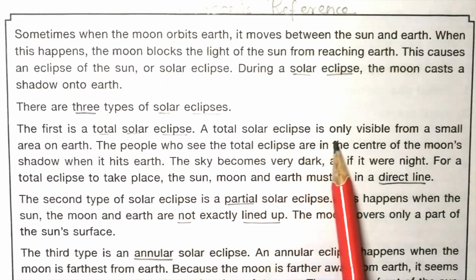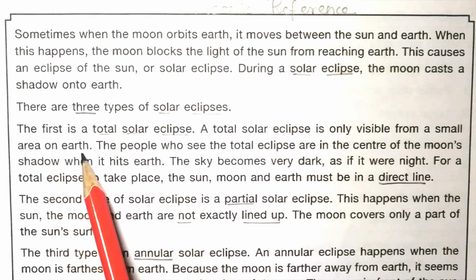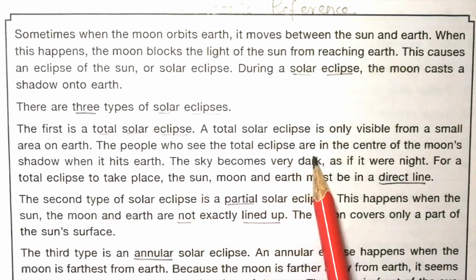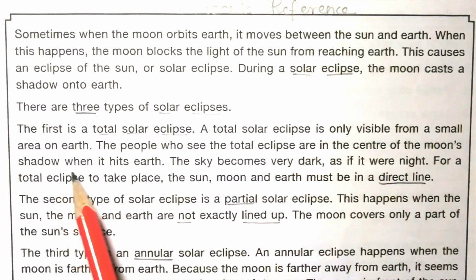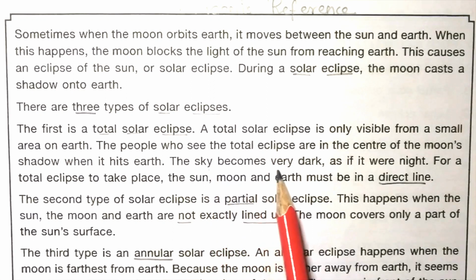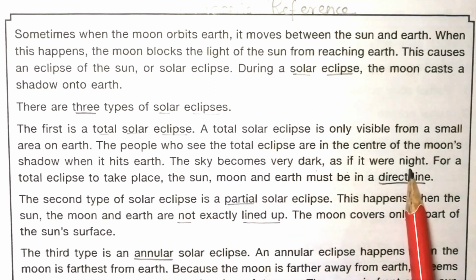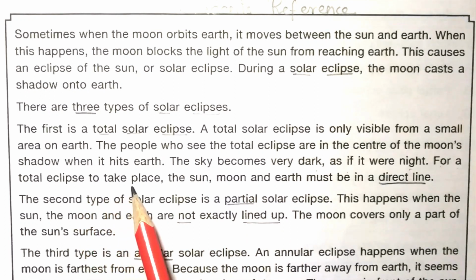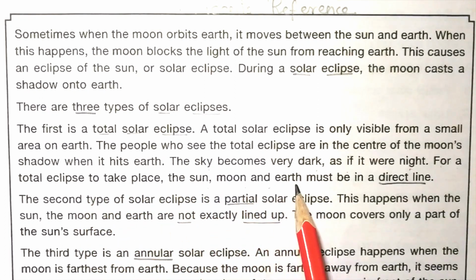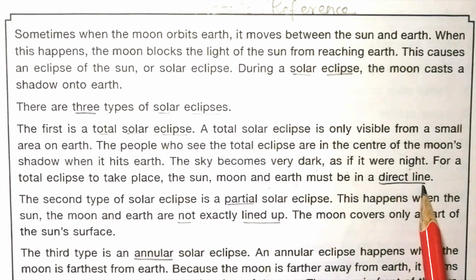A total solar eclipse is only visible from a small area on Earth. The people who see the total eclipse are in the center of the moon's shadow when it hits Earth. The sky becomes very dark as if it were night. For a total eclipse to take place, the sun, moon, and earth must be in a direct line. The second type of solar eclipse is a partial solar eclipse. This happens when the sun, the moon, and earth are not exactly lined up. The moon covers only a part of the sun's surface.